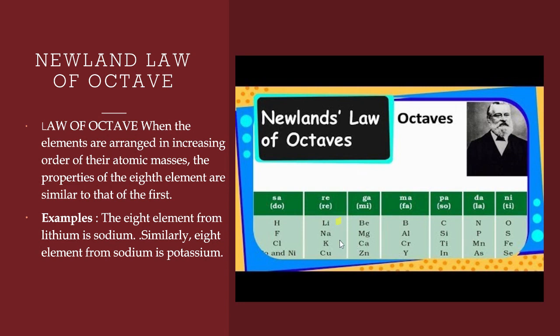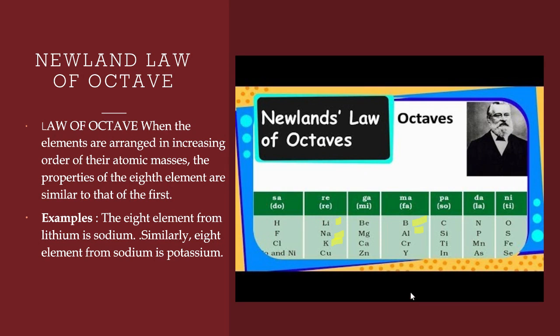Lithium's eighth element is sodium, so they both will have similarity in the property. In the same way, boron's eighth element is aluminium, so that will have similarity in the chemical property. Same way, sodium's eighth element is potassium, and that will have similar chemical property. So now you're very clear about the law. The first element and the eighth element have similarity in the chemical property when arranged in the increasing order of atomic mass. Now you can see this table very well.